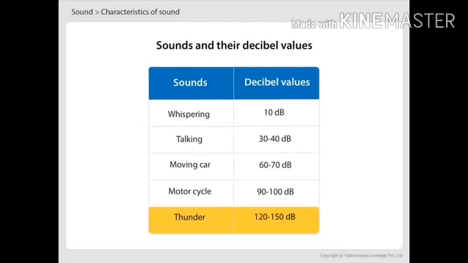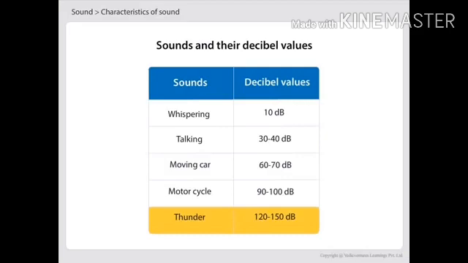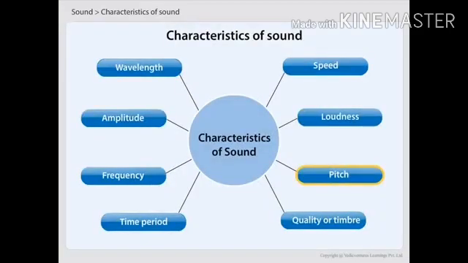Sounds having decibel values above 80 are called noise. Examples: thunder, the sound of a motorcycle, etc.